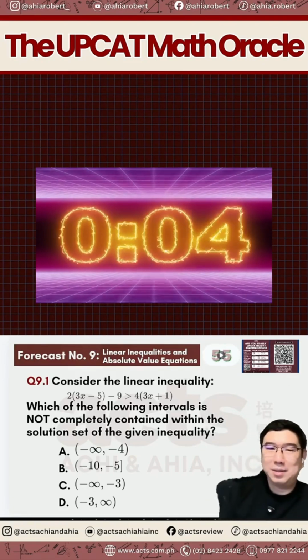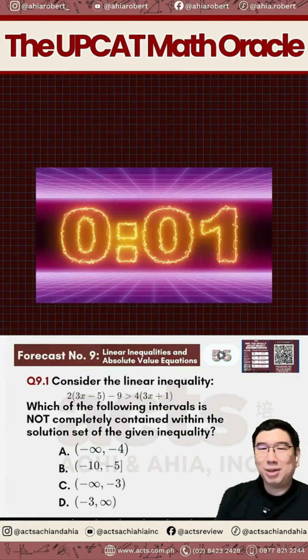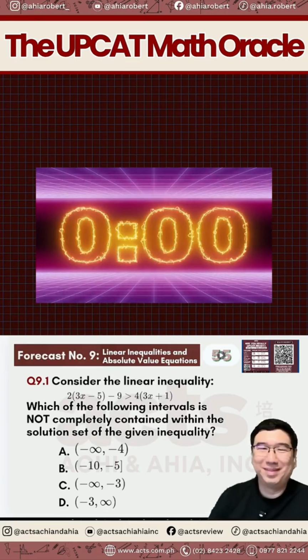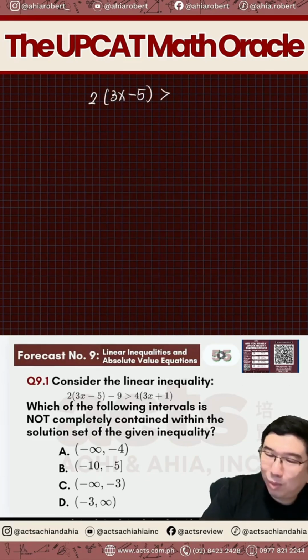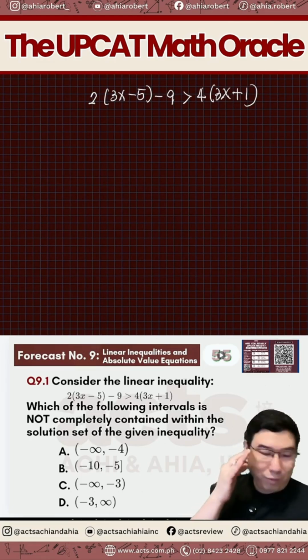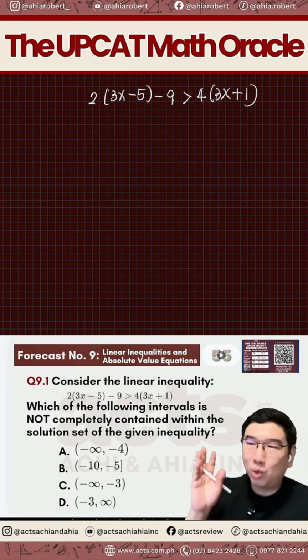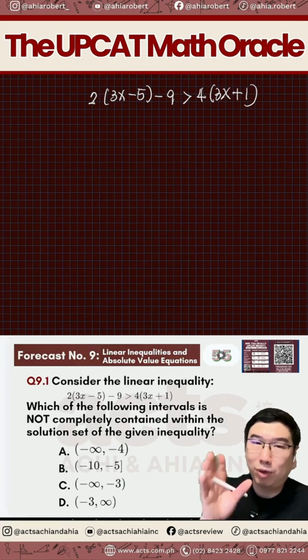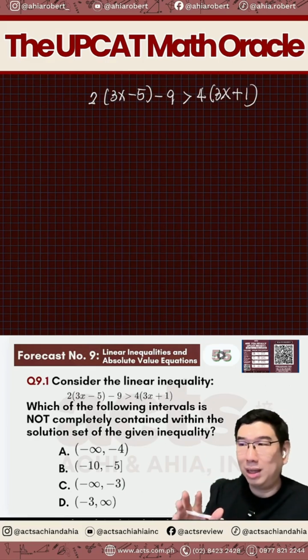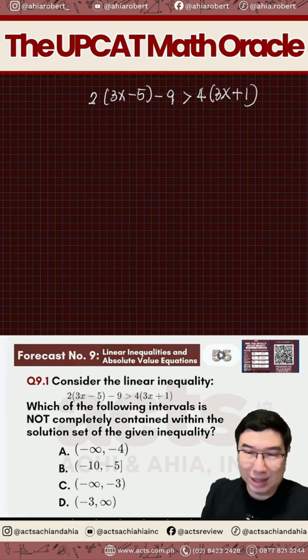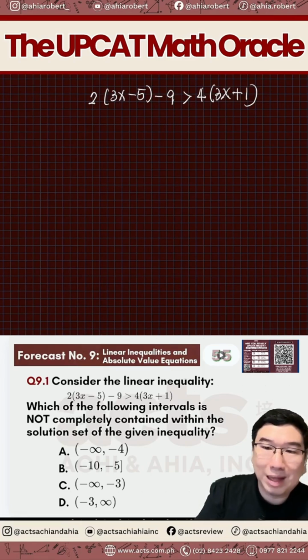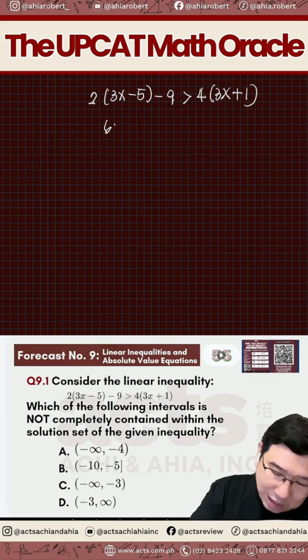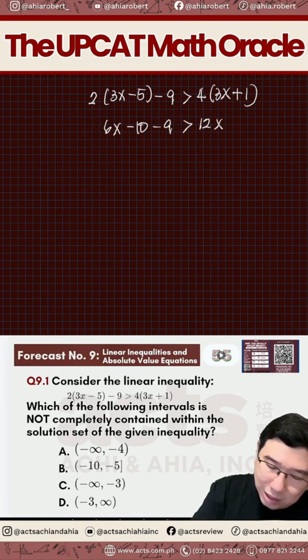Five seconds. Wala pong may sagot ha. We just write down the question while waiting for any answer here. So may answer na isa. So if you're confused here, how do we go about? So what we do here right now is first, let's try to solve this inequality so that we can compare to the choices. So let's remove the parentheses by distribution of the coefficients. So making 6x minus 10 minus 9 greater than 12x plus 4.